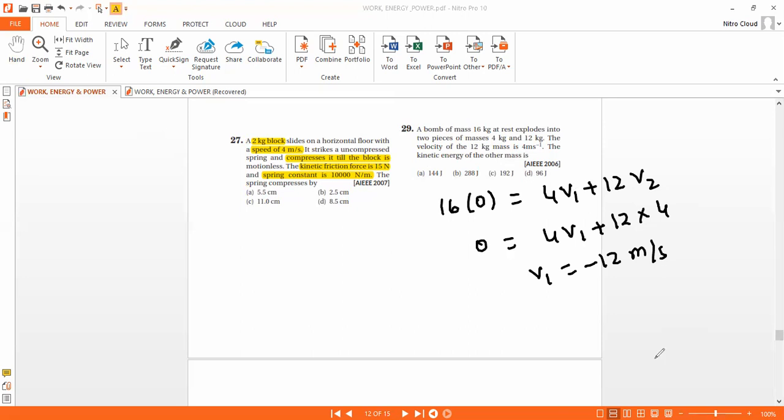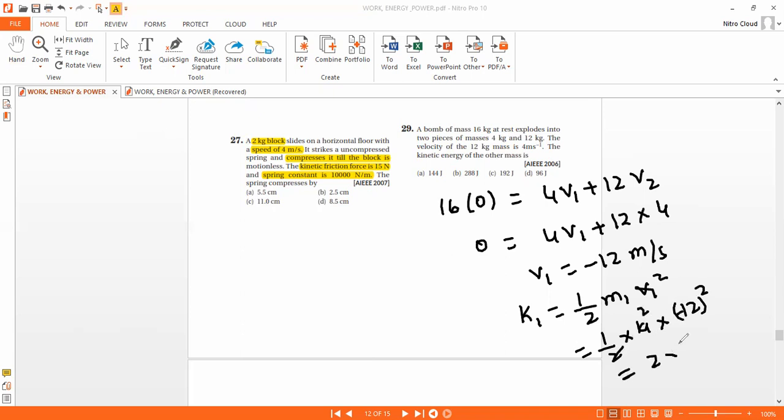Now, kinetic energy of the first particle is half m1 v1 square, that is half times 4 into minus 12 whole square. So it is 2 into 144, that is nothing but 288. Option B.